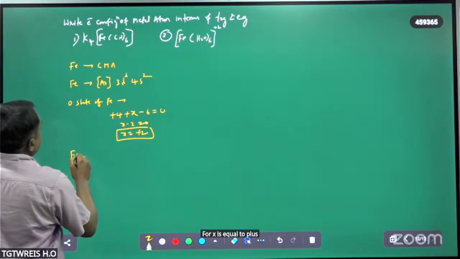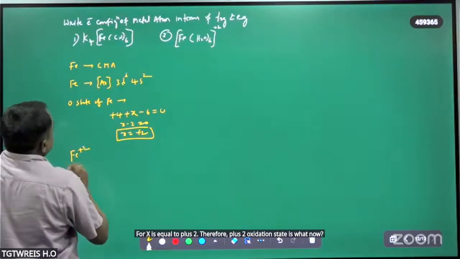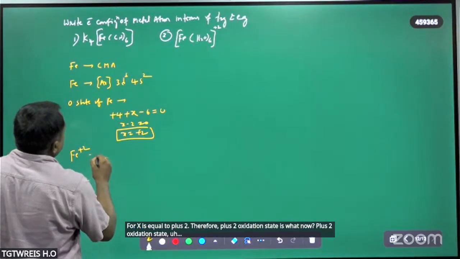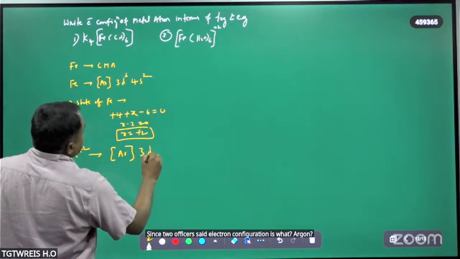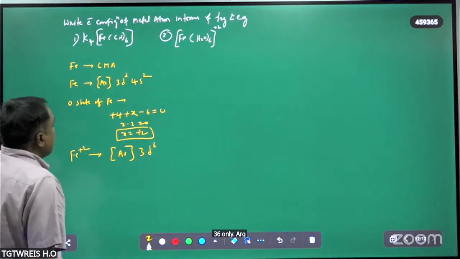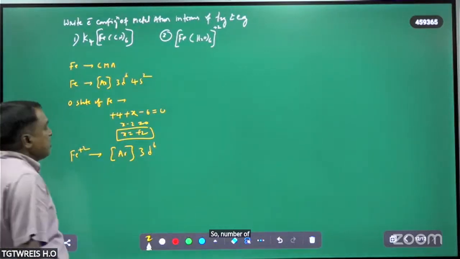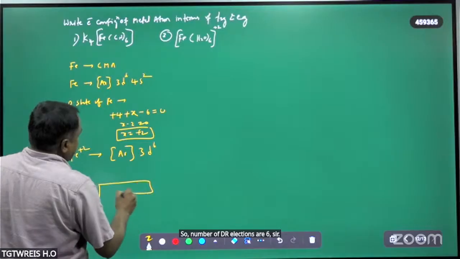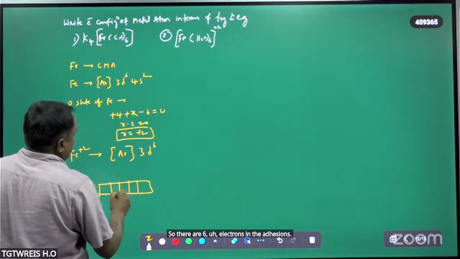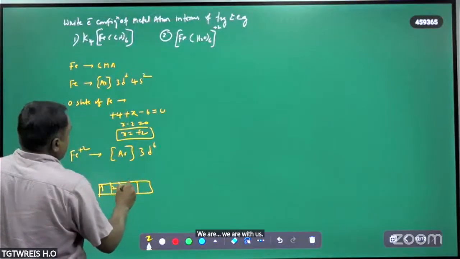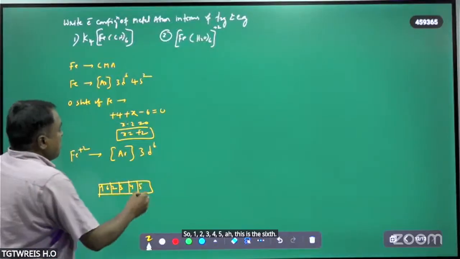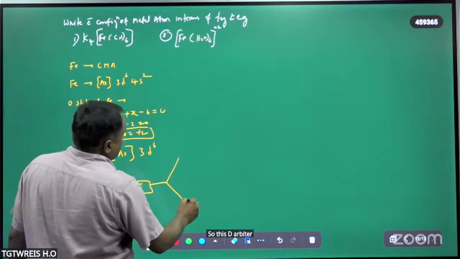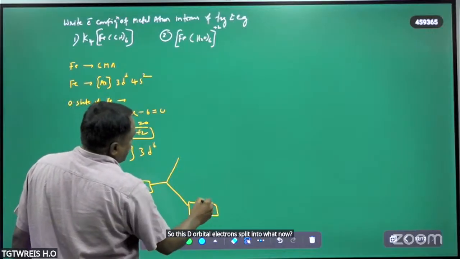Therefore, in the plus 2 oxidation state, the electron configuration is argon 3d6 only. So the number of d orbital electrons is 6. So there are 6 electrons in the d orbitals. These d orbital electrons split into different energy levels.